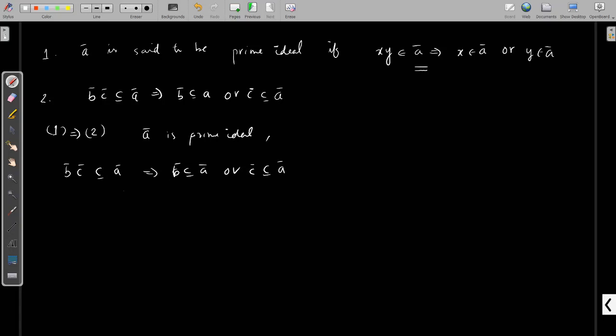So how do you prove this? We assume that BC is contained in A. If this does not hold, we can say that this holds.